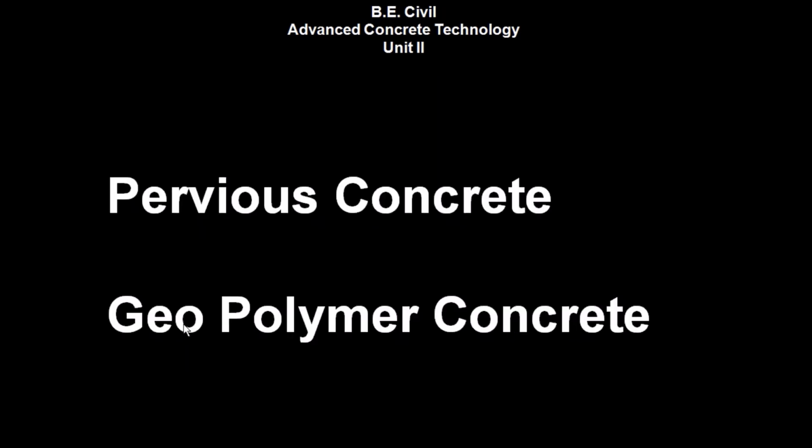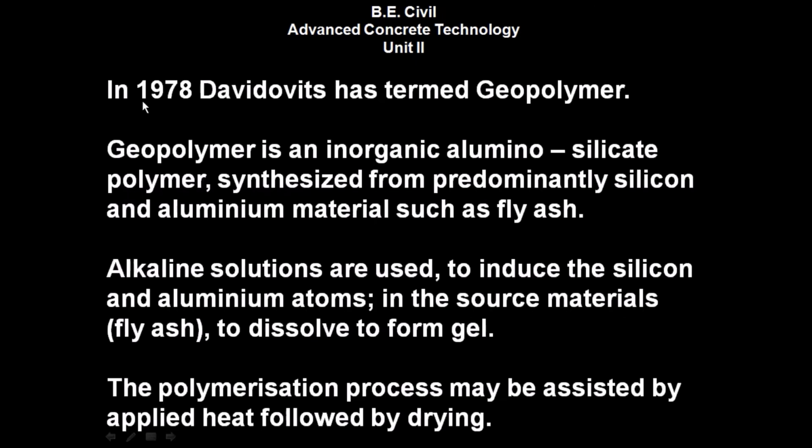So we have seen the pervious concrete. Now we will see geopolymer concrete. In 1978, David Yates termed geopolymer. Geopolymer is an inorganic aluminosilicate polymer synthesized from predominantly silicon and aluminum material such as fly ash.